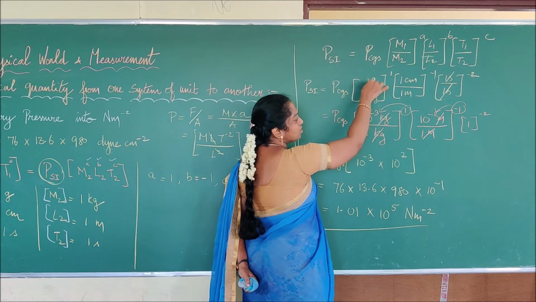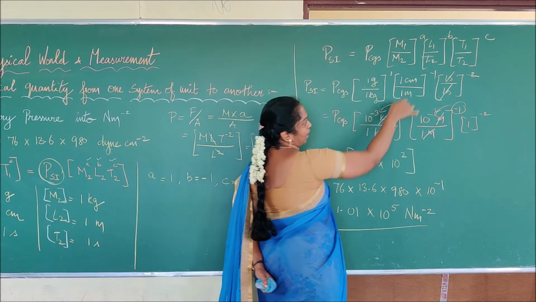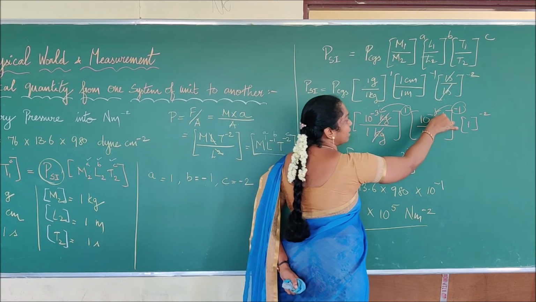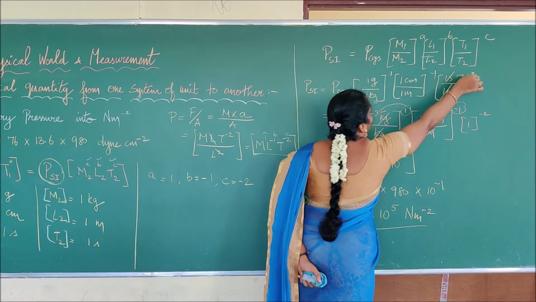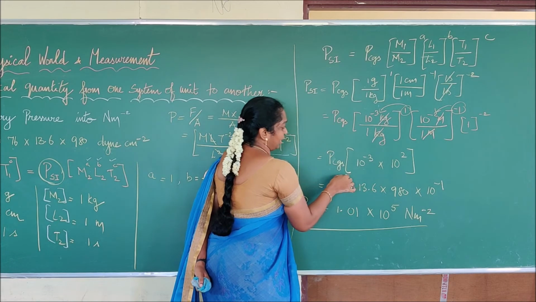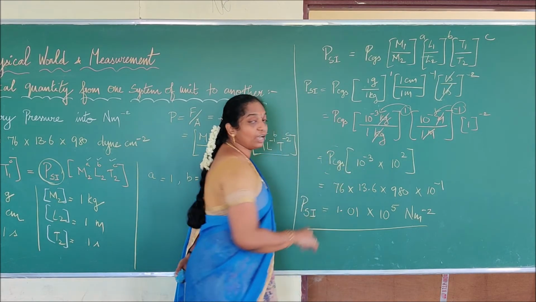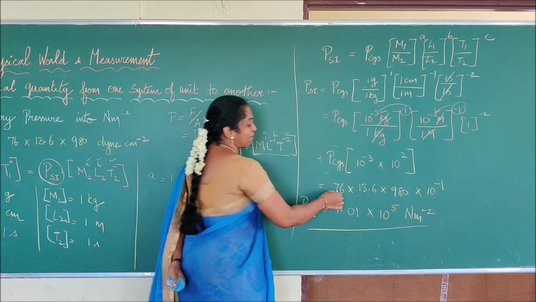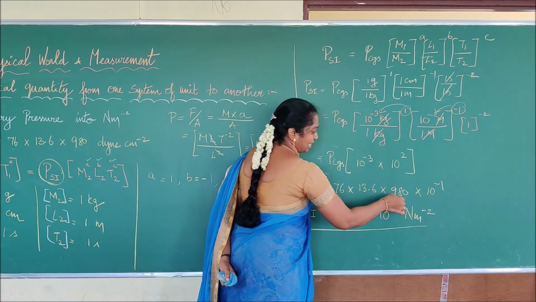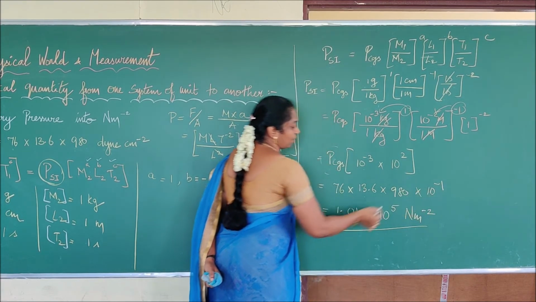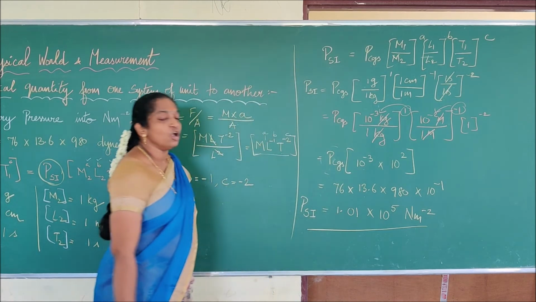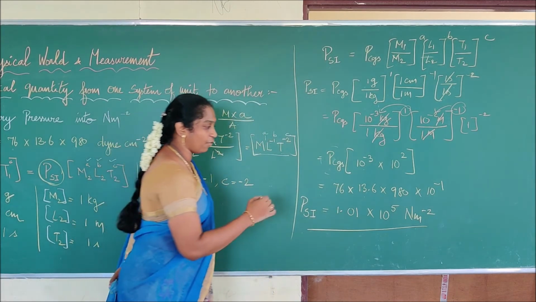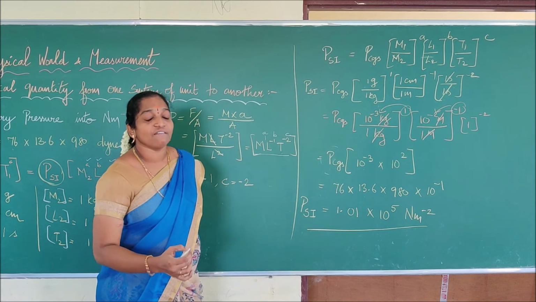So 1 gram is equal to what? 10 power minus 3 kilogram. 1 centimeter is equal to what? 10 power minus 2 meter. So we are cancelling each other, substituting the values of A, B, C and multiplying. We already calculated the value in CGS, which is 76 into 13.6 into 980, and we have the powers of 10 here. If I multiply and divide, we get the value 1.01 into 10 power 5, which is in terms of SI.